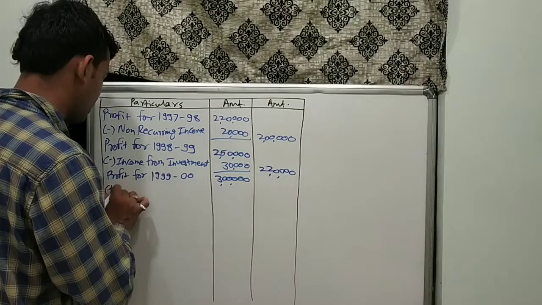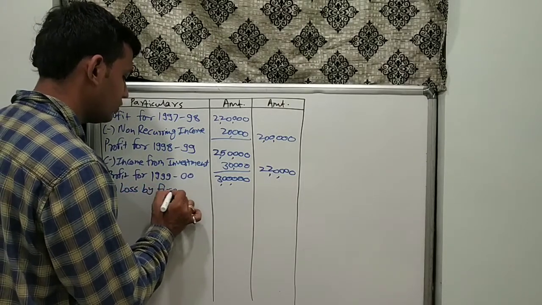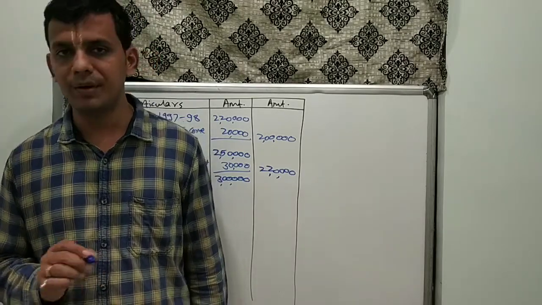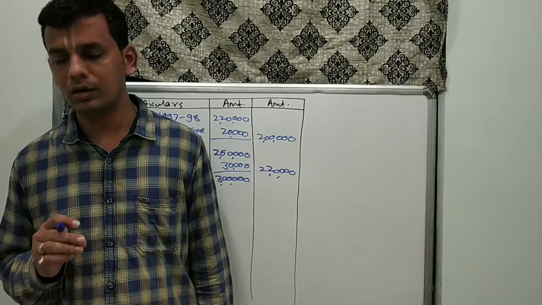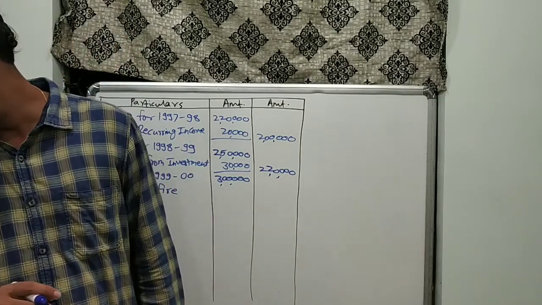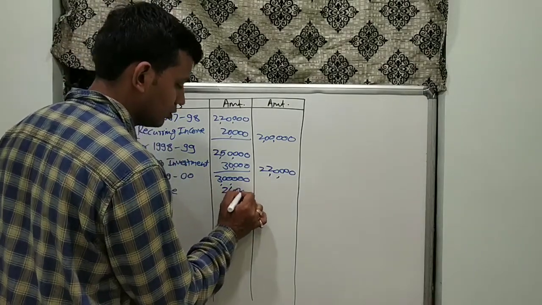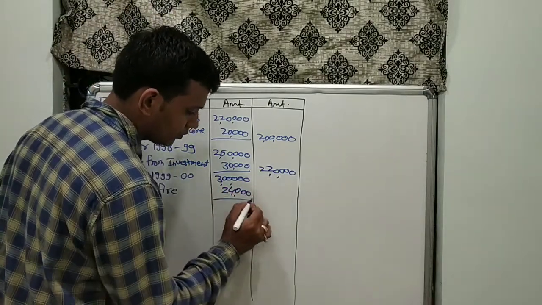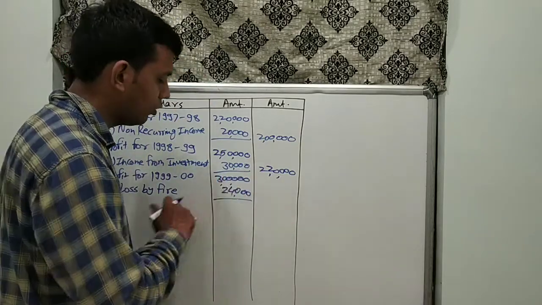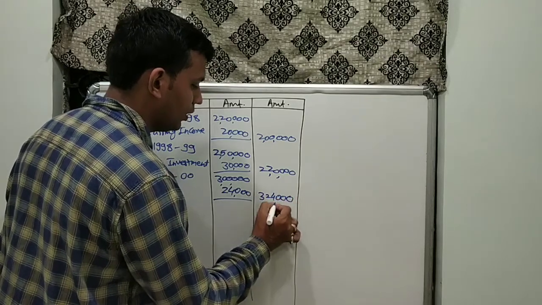In this year there was a loss by fire in the premises, which was debited to reduce profit, and it amounted to rupees 24,000. As it was deducted from the profit, we now add it back to get our actual operating profit for that year.